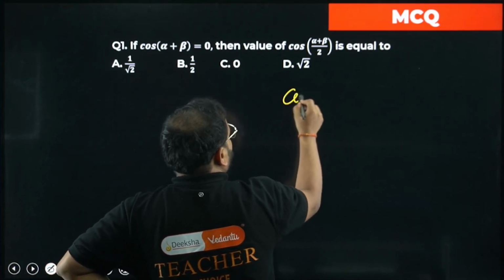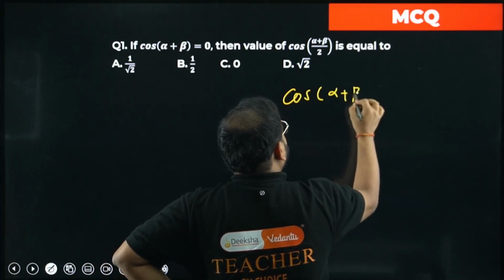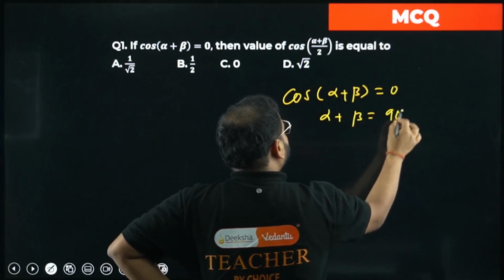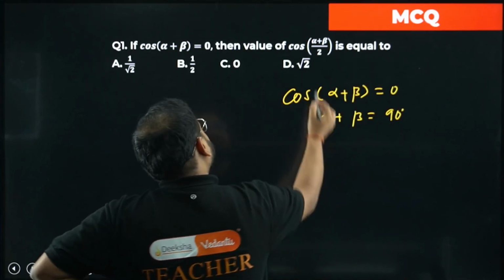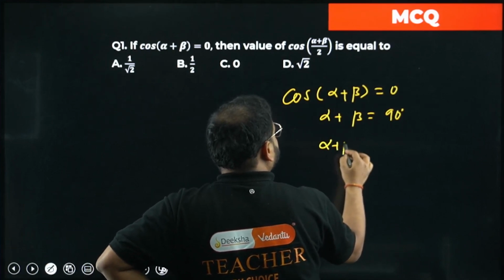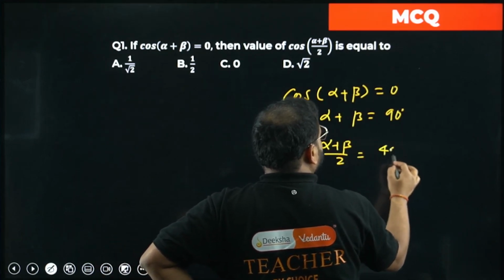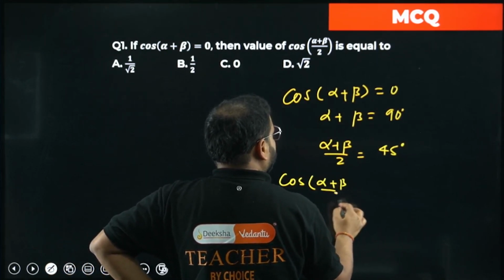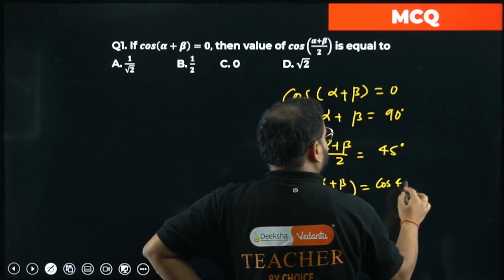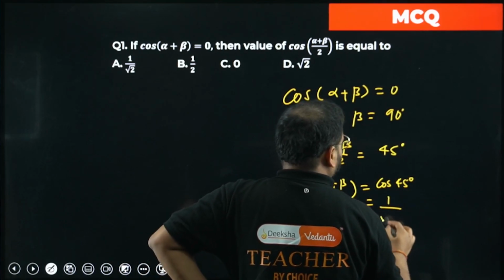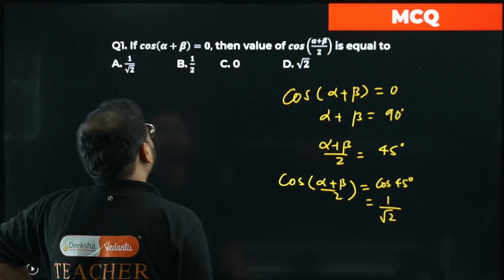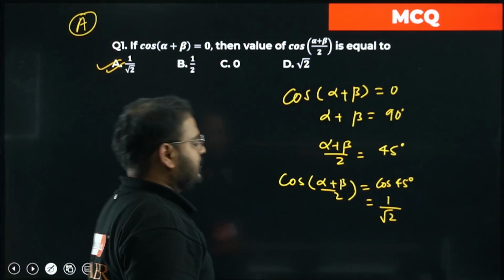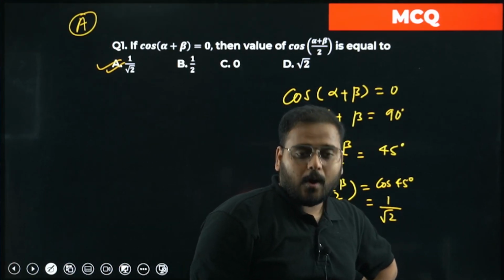We know this, cos of alpha plus beta is 0 when alpha plus beta is 90 degrees. Cos 90 degrees is 0, right? So what is the value of (alpha plus beta) by 2? It will simply be 45 degrees. What is the cos of that? Cos of 45 degrees, how much is that? 1 by root 2. The answer is 1 by root 2, option number A.